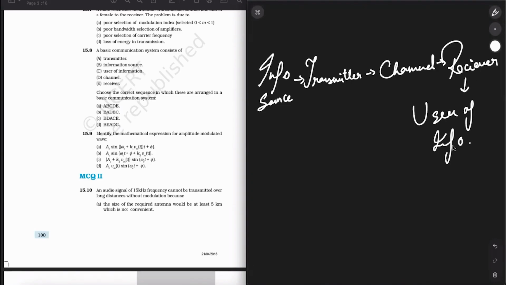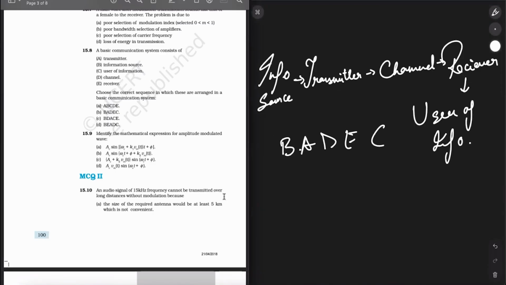Now you can check whichever option is coming first. Info source. So B will be coming first. All right. Then transmitter A. Channel is D. Then receiver is E. And user of info is C. The BADEC. BADEC is option number B. That is the correct option for this.